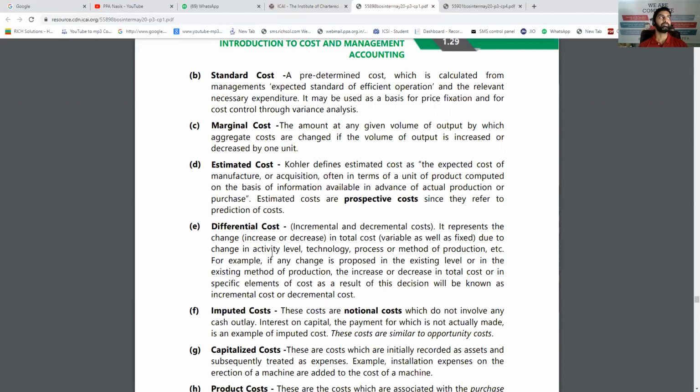For example, a person was paying rent of 10,000, but now as he has increased some number of chairs in his hotel, he has to pay 2,000 extra. That is, 12,000 is the rent, because he's using the external space and the owner wants 2,000 more. That 2,000 is a differential cost.